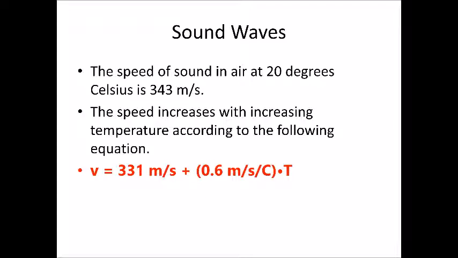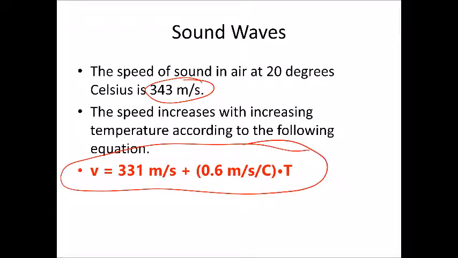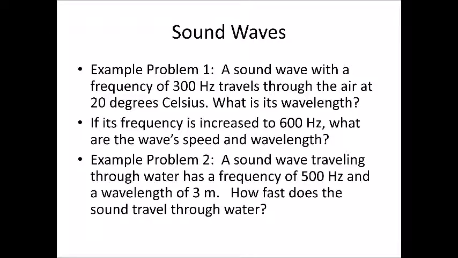The speed of sound in air at 20 degrees Celsius is about 343 meters per second. The speed of sound in air increases with increasing temperature, according to this equation. So if the temperature was 0 degrees Celsius, the speed would be 331 meters per second. But for every degree up from 0 you go, the speed of sound increases by 0.6 meters per second per degree Celsius. So hotter means faster in terms of the speed of sound in air. That's important to know. So we've got a couple of sound wave problems here.